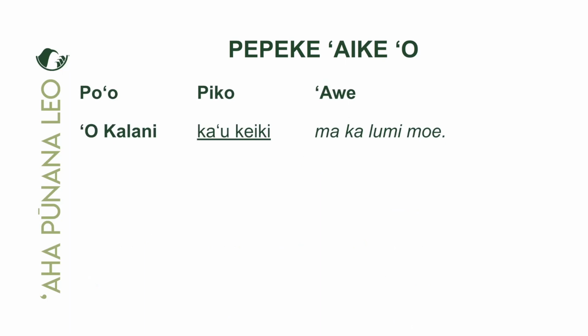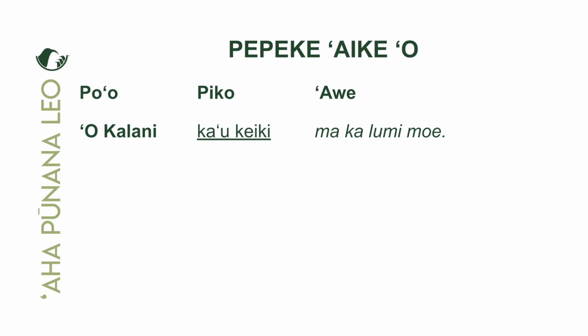O Kalani kaʻu keiki makalumi moi. Okay, so where's the emphasis on this sentence? Kalani, the name of a person. O Kalani kaʻu keiki. What does kaʻu keiki mean in the piko position? My keiki, a combination of kaʻu, my, and keiki, child. Kaʻu keiki. Where's my keiki? Makalumi moi.